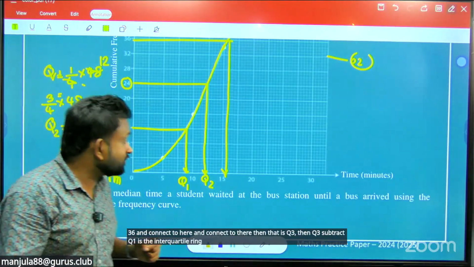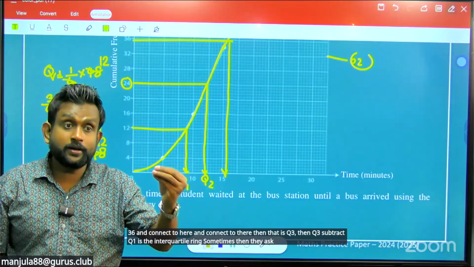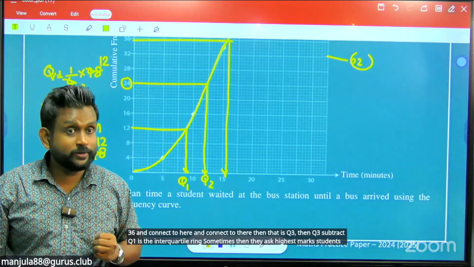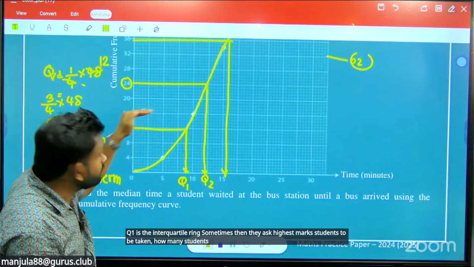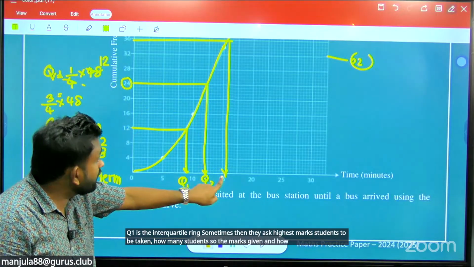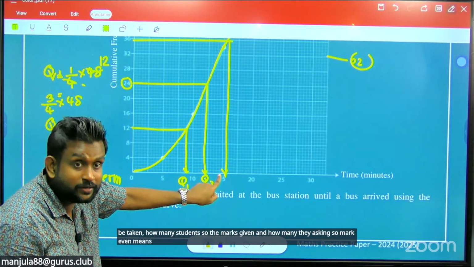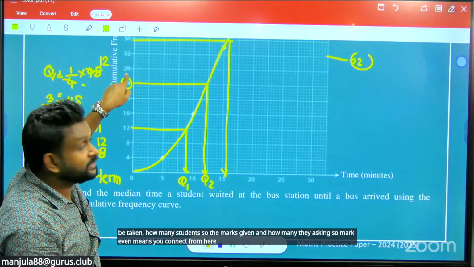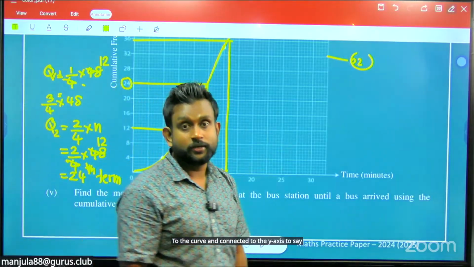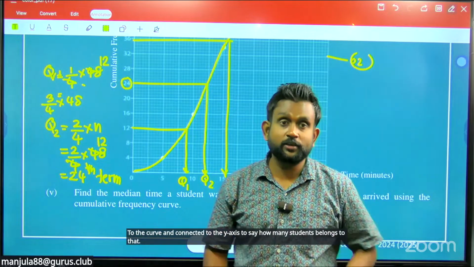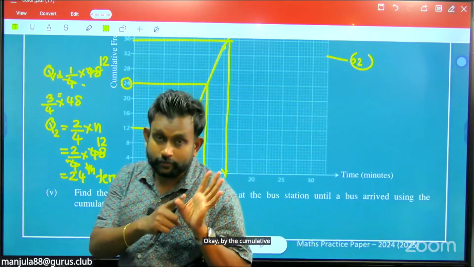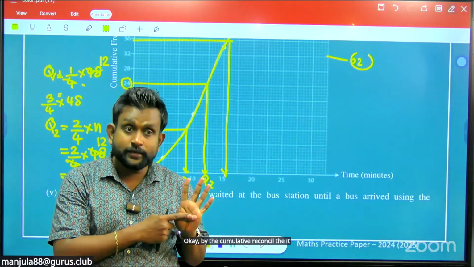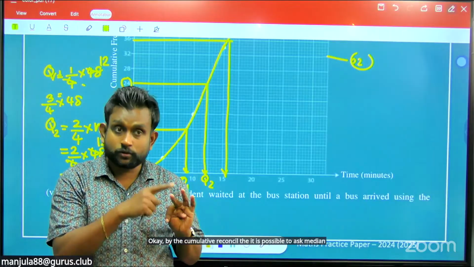Sometimes they ask for the highest marks students to be taken. How many students? So the marks given and how many they are asking. Mark given means you connect from here to the curve and connect to the y-axis to say how many students belong to that. Okay, by the cumulative frequency curve, it is possible to ask the median, the quartiles, the interquartile range.